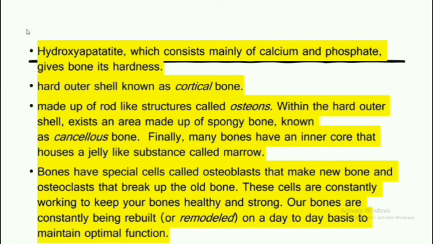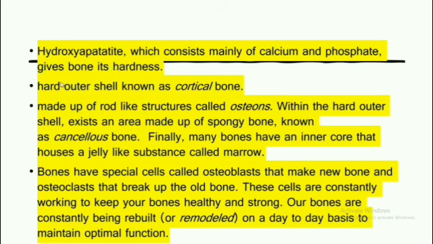Now we will see some normal things about the bones. Our whole skeletal system is made up of bones. Now what are bones? These are thick connective tissues. We have studied since our lower standards that it is made up of calcium and phosphate. The main reason why it is hard is hydroxyapatite, which is mainly made up of calcium and phosphate, and which gives bone its hardness. I have also highlighted it. The hardness of the bone is because of hydroxyapatite.